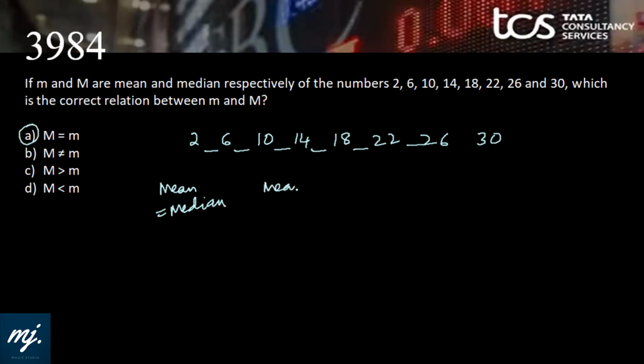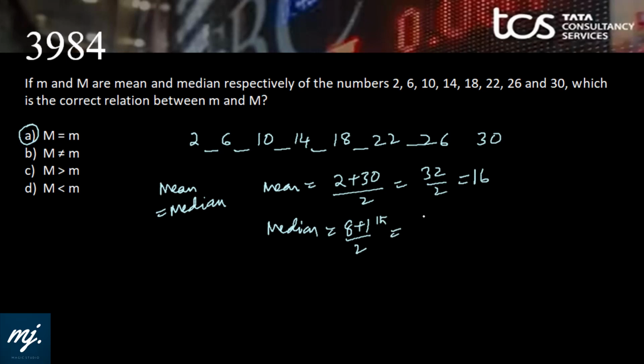Let's check again. What would be the mean? Mean would be the first term plus last term divided by 2. That would be 32 by 2, that is 16. And what would be the median? Median would be 1, 2, 3, 4, 5, 6, 7, 8. 8 terms are given. That means the 8 plus 1 by 2th term, that is the 4.5th term. We need the 4th term plus 5th term's average. 1, 2, 3, 4, and this is the 5th.